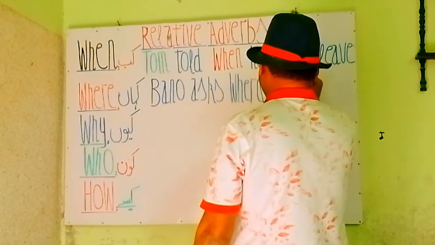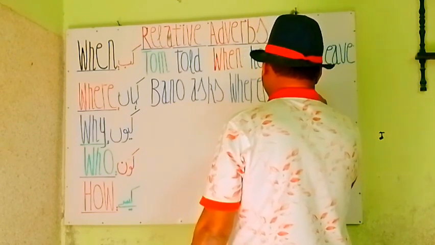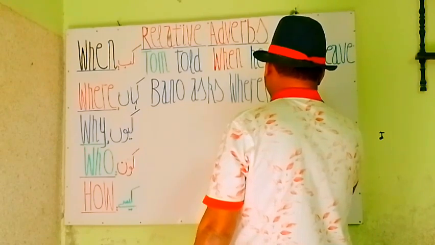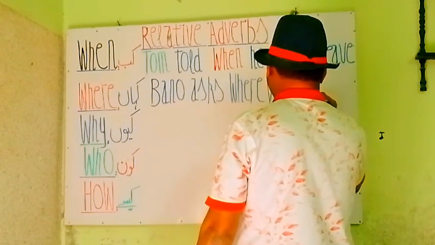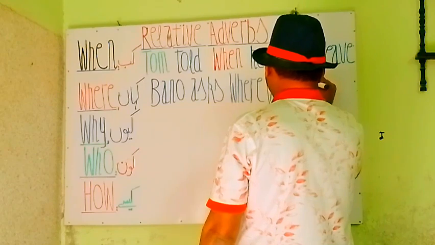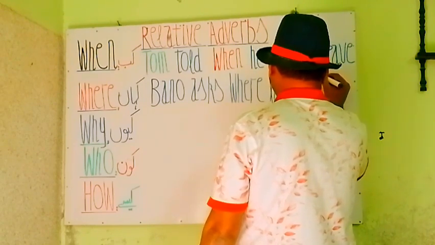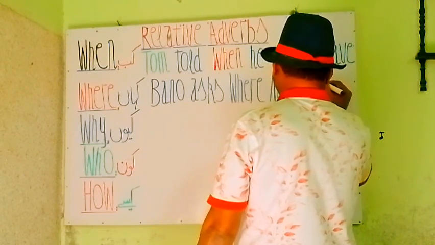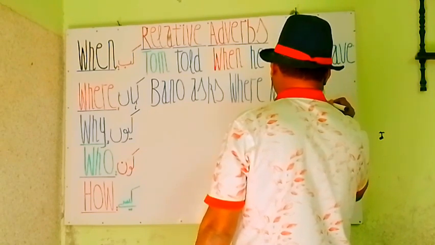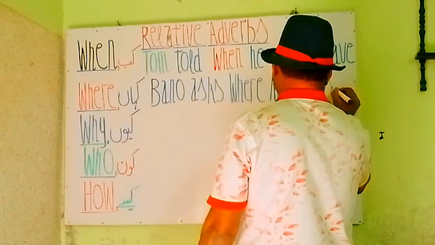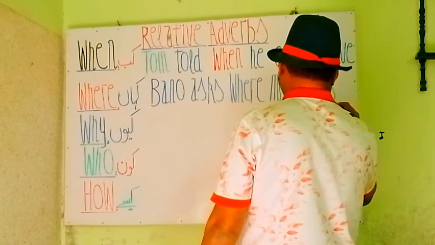मेरी किताबें कहाँ हैं? You see my. Here we have books, and we write here books, and are.